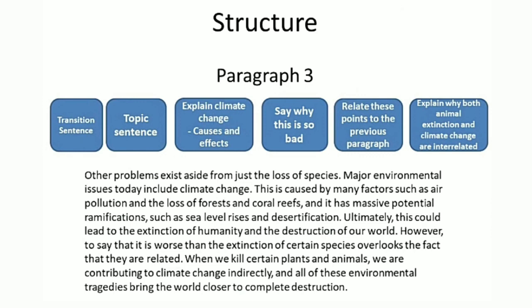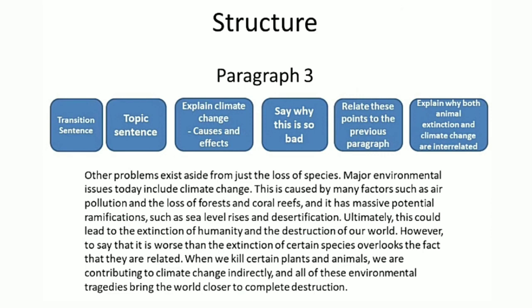Now coming to our body paragraph 2: other problems exist aside from just loss of the species. Major environmental issues today include climate change. This is caused by many factors such as air pollution and loss of the forests and coral reefs, and it has massive potential ramifications such as sea level rises and desertification.